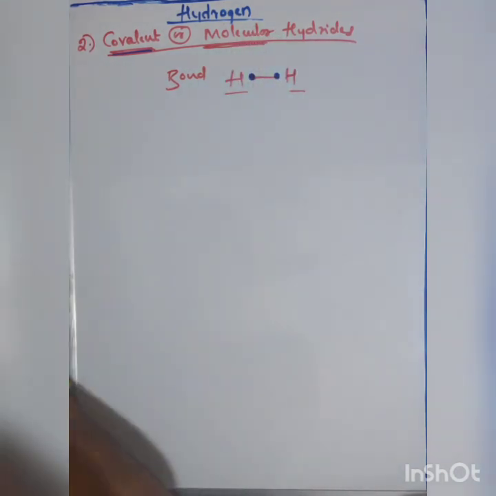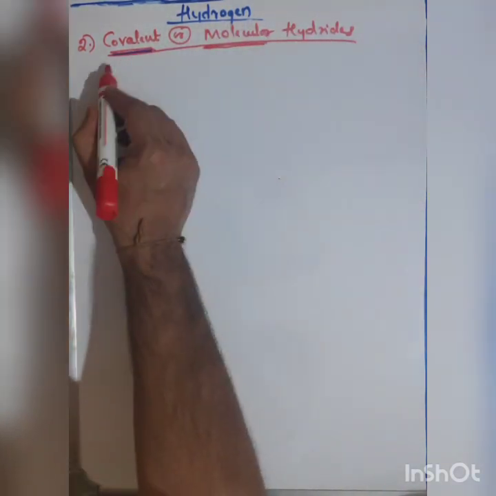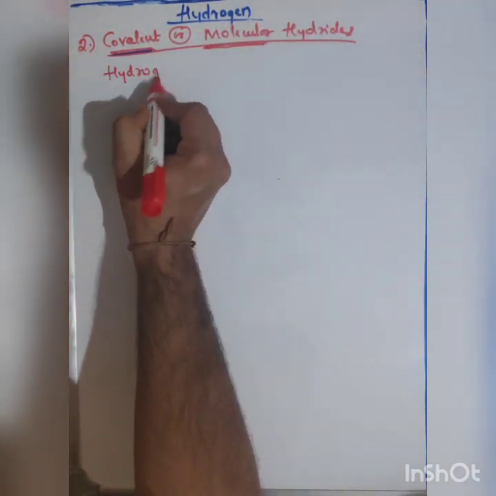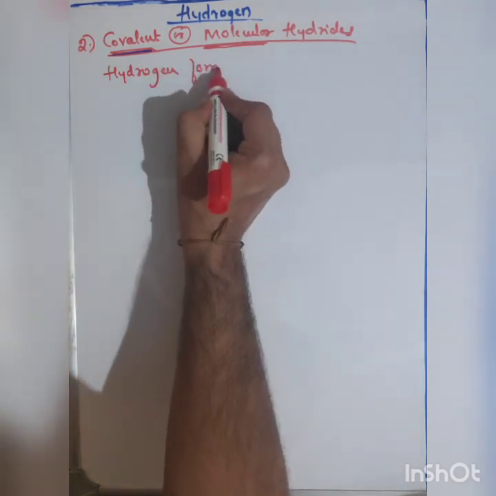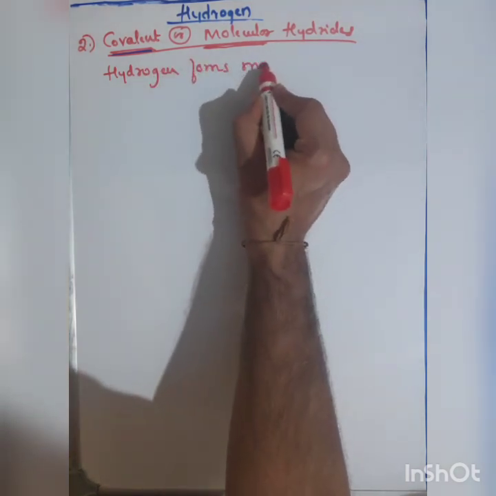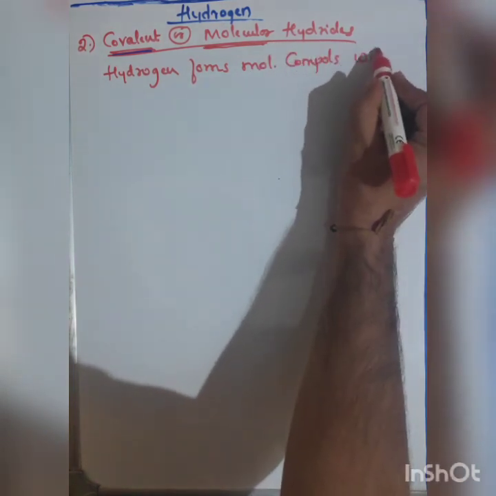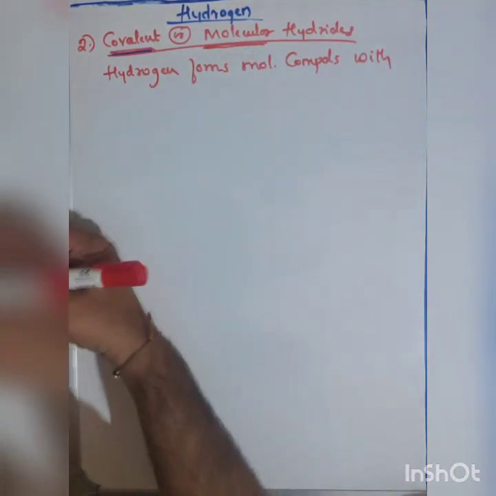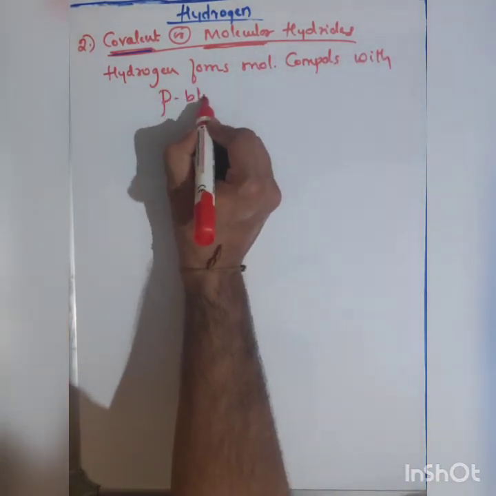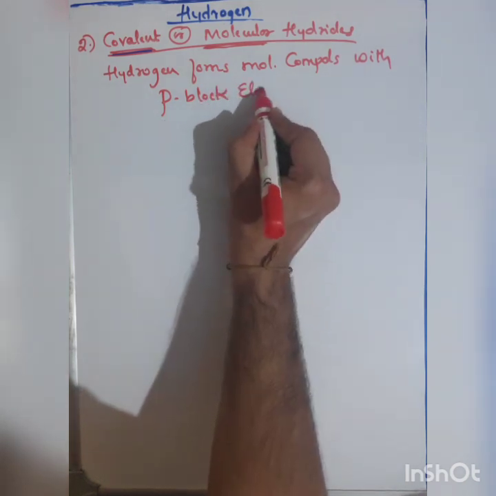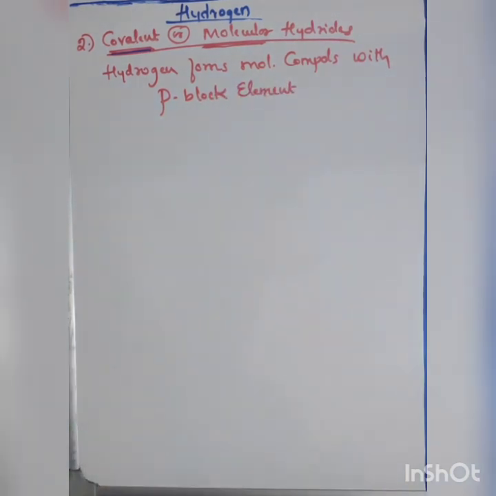So hydrogen forms molecular compounds with p block elements. Hydrogen will combine with some of the p block elements and form molecules, and those molecules are examples of covalent hydrides.